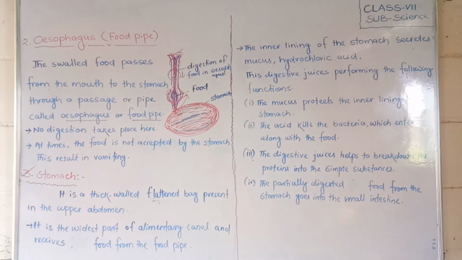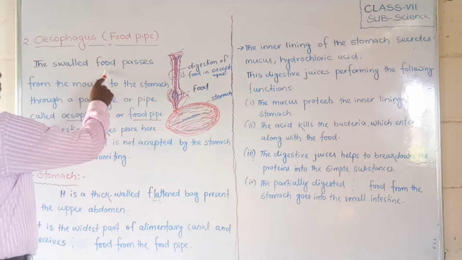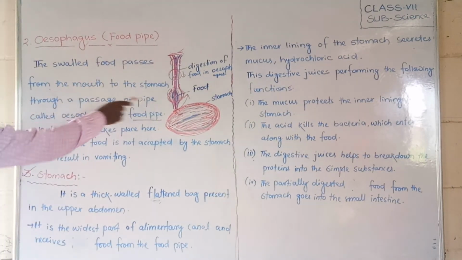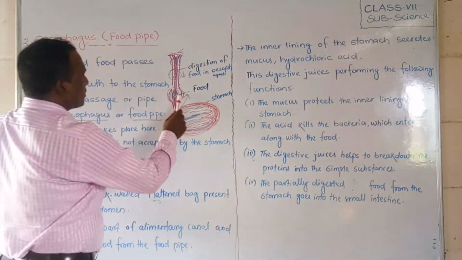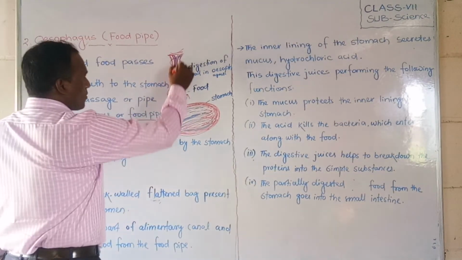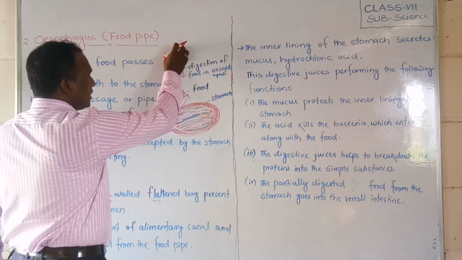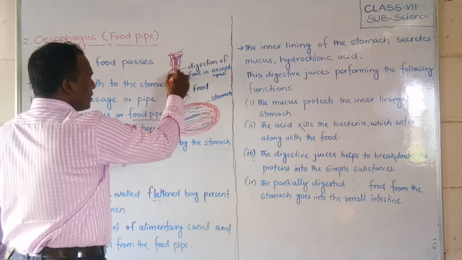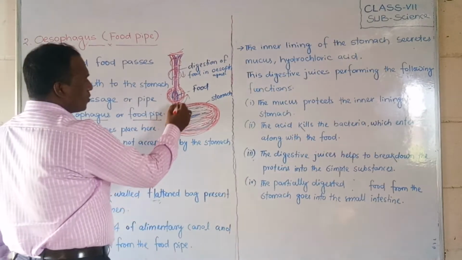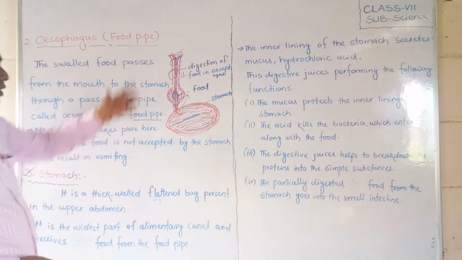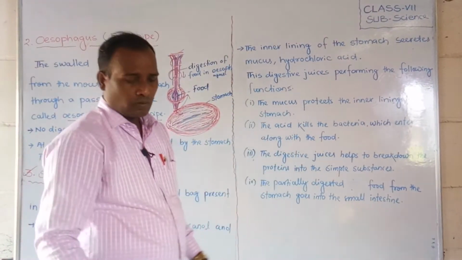Now see students, the esophagus is generally called the food pipe. The swallowed food passes from the mouth to the stomach through a passage or pipe called the esophagus or food pipe. I have drawn the picture here. Observe, this is the esophagus, and here the food is present. When we swallow the food, it slowly comes down through here and goes to the stomach. This is its only main work, to be a route connecting the mouth to the stomach.